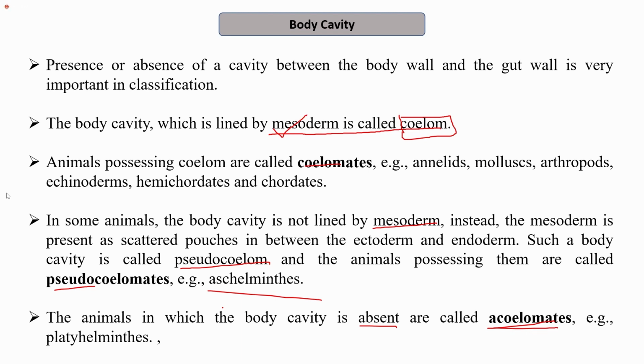So this is how we have to relate each characteristic to another. Body cavity cannot be present in cnidarians or sponges, because there we do not have mesoderm. The body cavity is known as coelom, which is lined by the mesoderm. Therefore, an organism should have mesoderm to be categorized into any of these three categories.